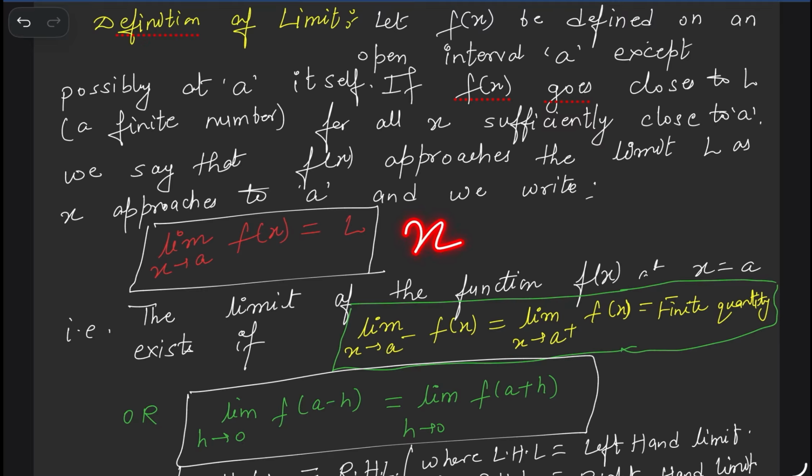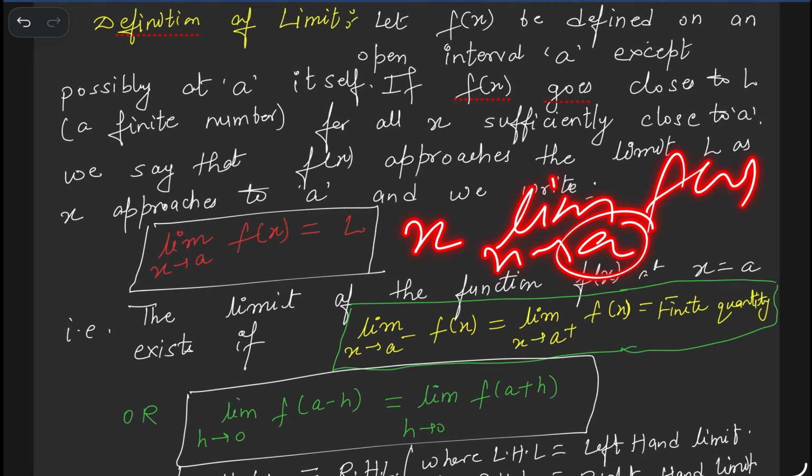Okay, if you are finding limit x tends to a, then ये function f of x, which means this point a, belongs to your domain of f of x or not doesn't matter.